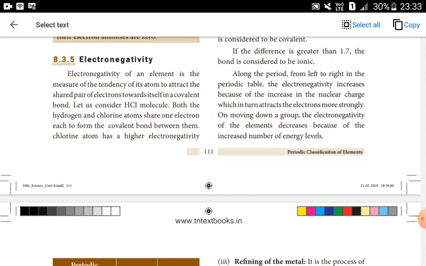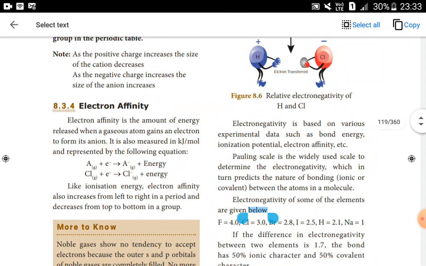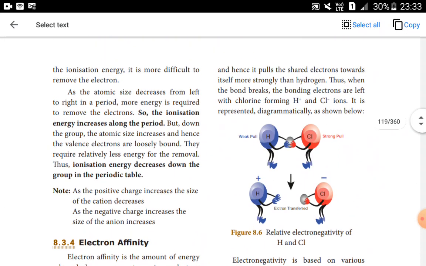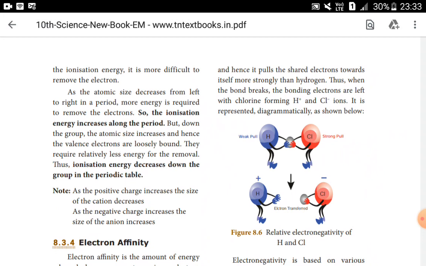And you are seeing chlorine atom has higher electronegativity. That means what? Chlorine has high force to attract electron compared to hydrogen. So what happens? See, the chlorine pulls the shared pair of electron towards itself. So chlorine pulls the electron strongly from the hydrogen. So because of this, what happens? See, the covalent bond breaks, the bonding electrons are going to be left along with the chlorine atom. So the electron moves to chlorine atom.